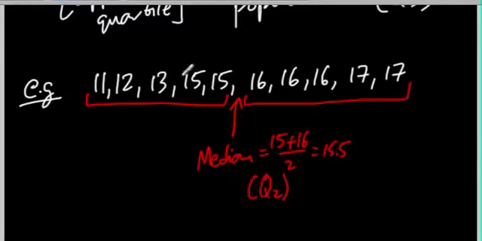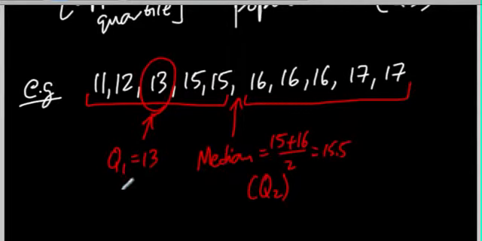Now, if you want the lower quartile, you're going to look at the bottom half of this set. So the bottom half of the set are these 5 numbers over here. So look for the middle number in this bottom half of the set. So in this case, it's 13. So 13 in this case is Q1. So Q1 is 13. So Q1, this is our 25th percentile. So our 25th percentile is equal to 13.